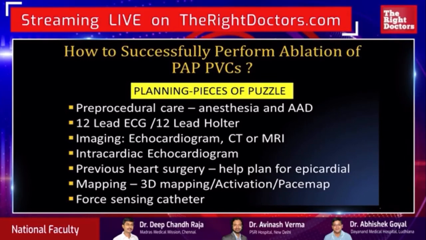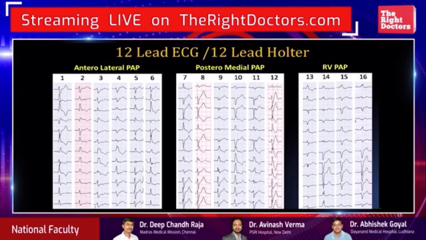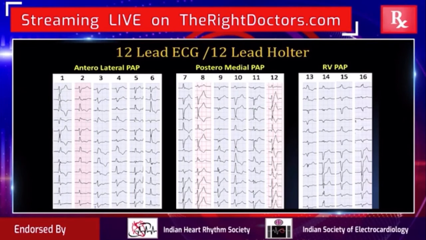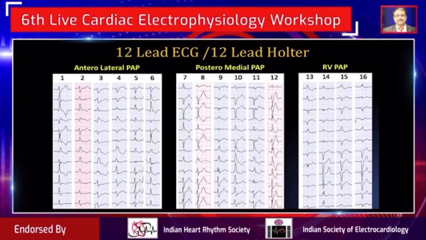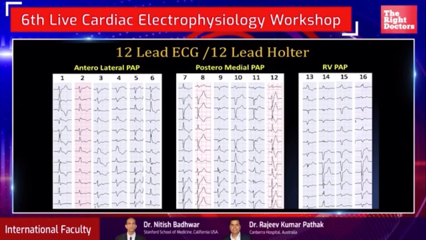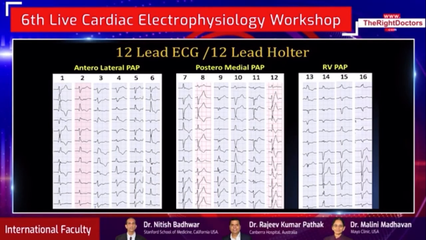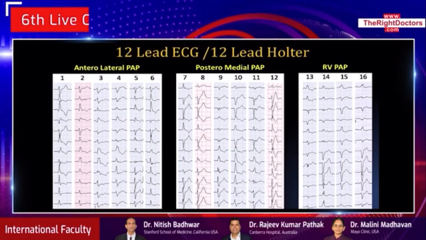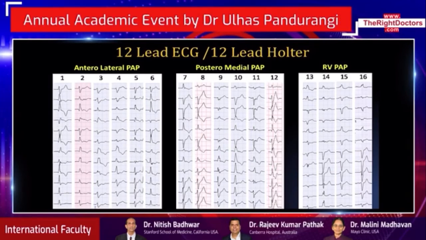We all know these: anterolateral papillary muscle, posteromedial papillary muscle, and RV papillary muscle. Anterolateral papillary muscles, you will have, most importantly, a right bundle morphology, variable exit, anything from V3 to V4 can be. When you see this transition, you normally will have an inferior axis.